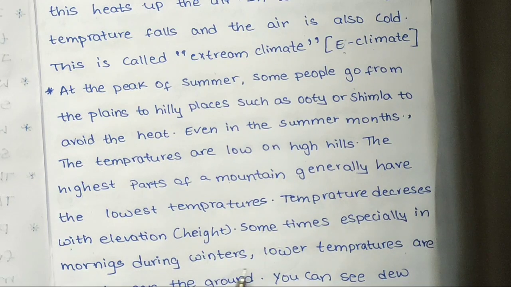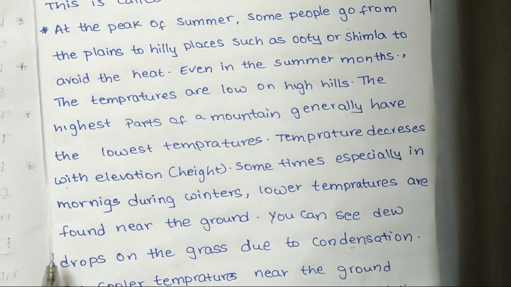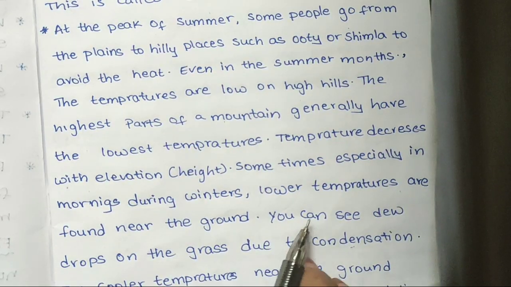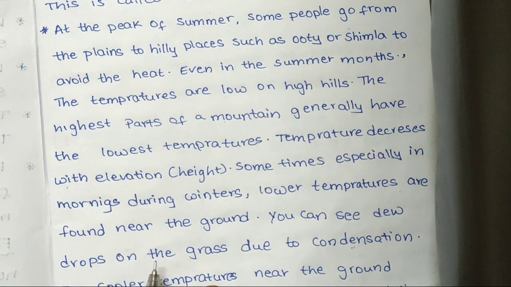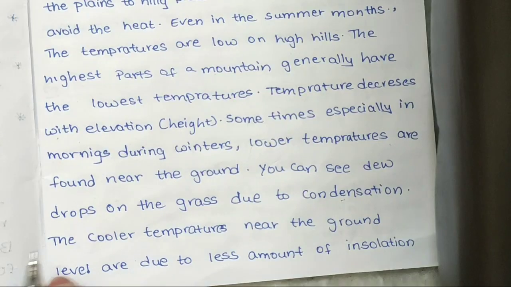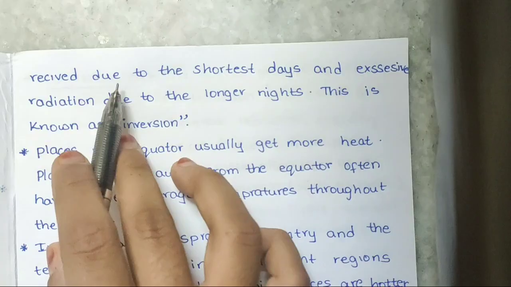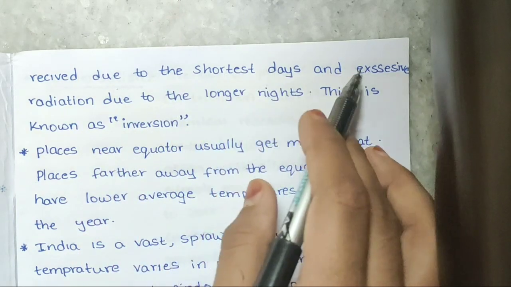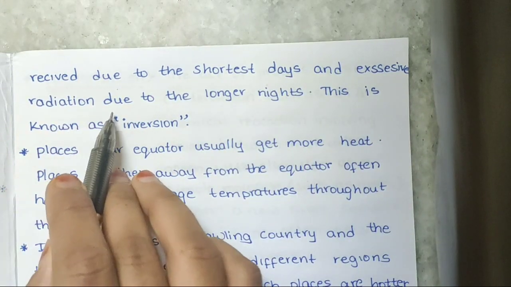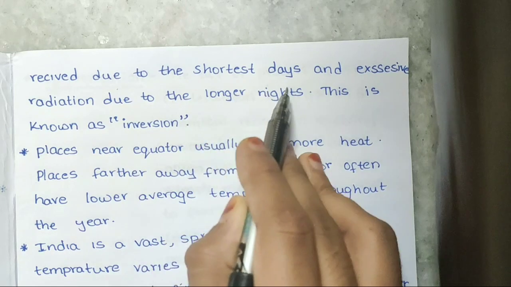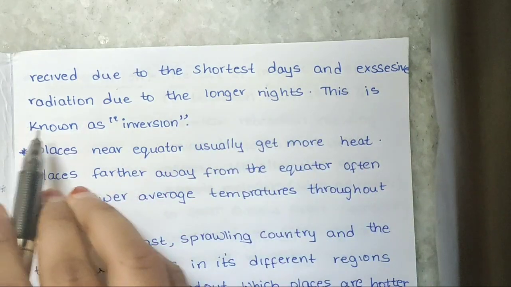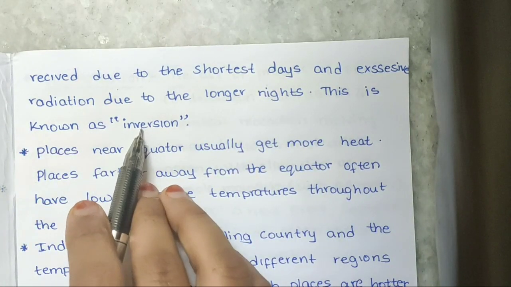Sometimes, especially in the morning during winters, lower temperatures are found near the ground. You can see dewdrops on the grass due to condensation. The cooler temperatures near the ground level are due to less insolation received because of the shorter days and excessive radiation due to the longer nights. This is known as inversion.